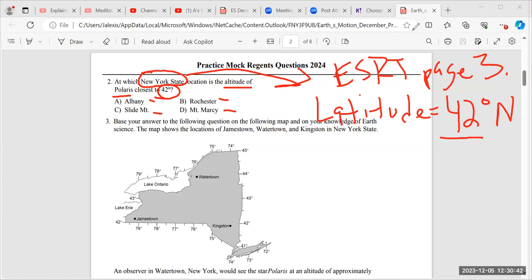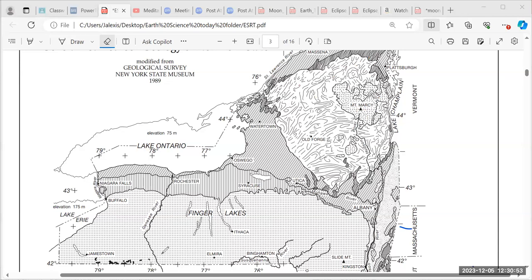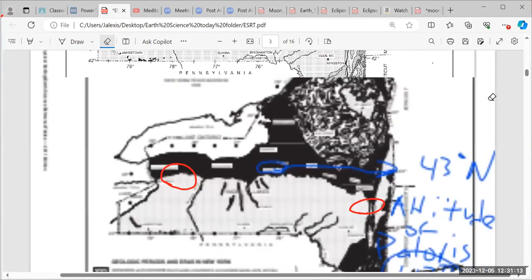All right. There are 4 cities that we're looking for. We're looking for Albany, we're looking for Rochester, and let me move this down a little bit. All right, let me zoom out. There we go.